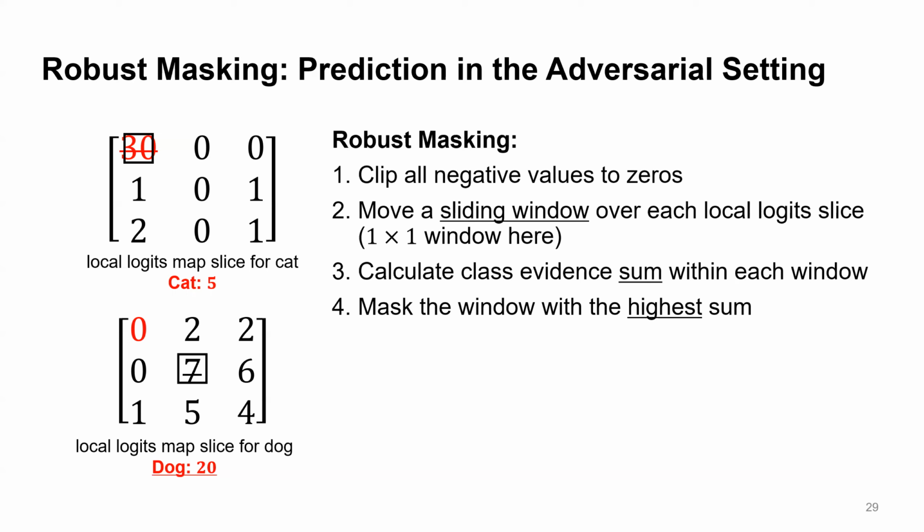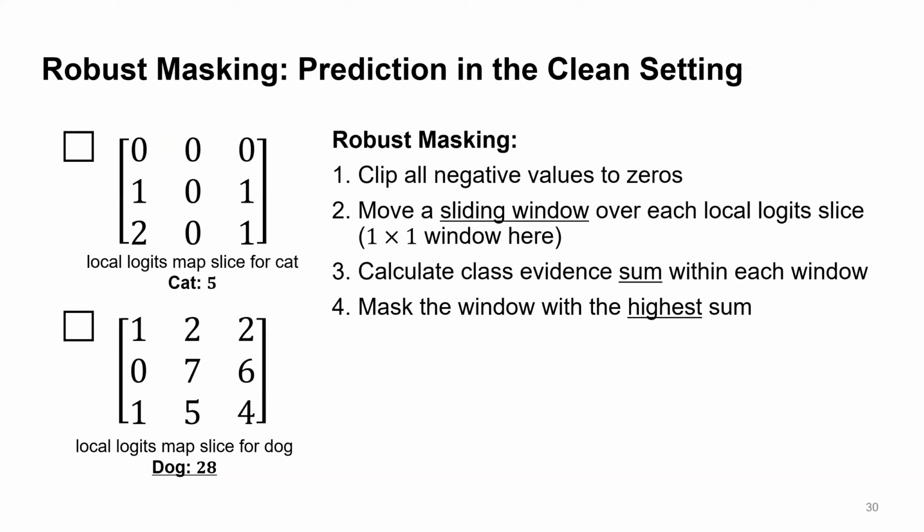Let's see another example in the clean setting when there is no attack. We find this 2 for the cat and find this 7 for the dog. After the masking, the prediction is still correct as the dog. This is because the class evidence for the dog is much larger than the cat before the masking operation. So this is how PatchGuard works, and it makes sense intuitively, right?